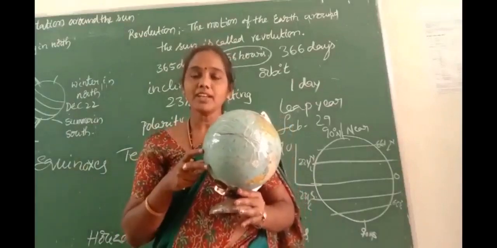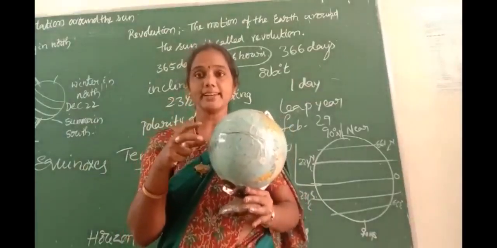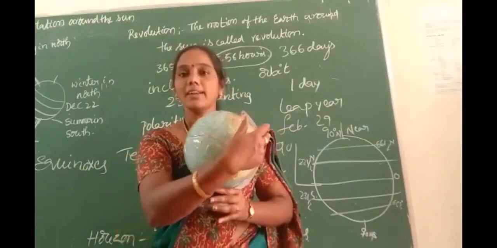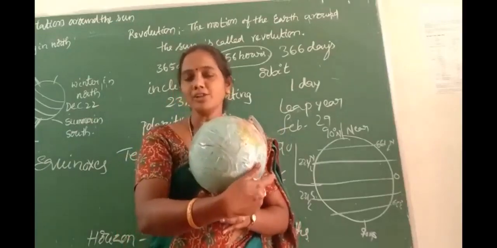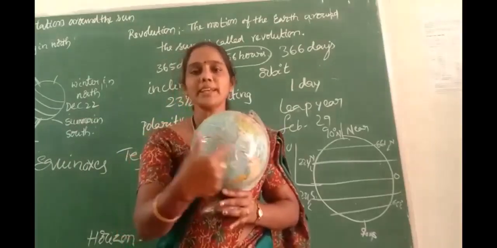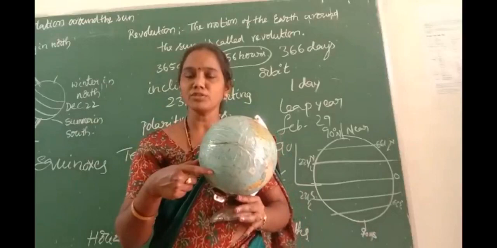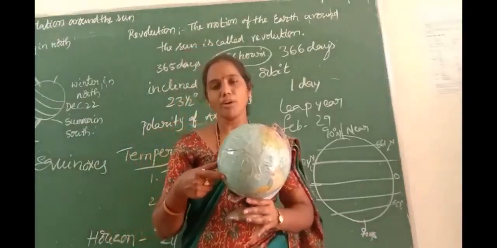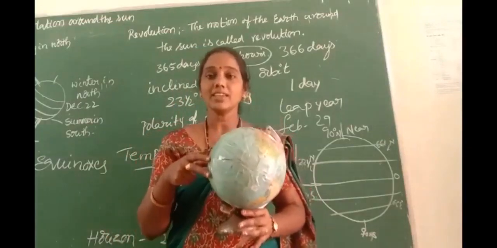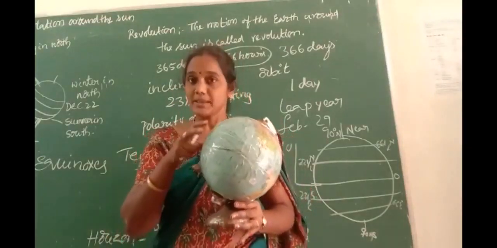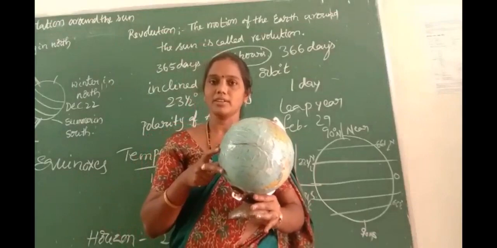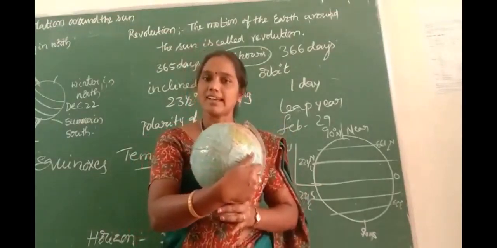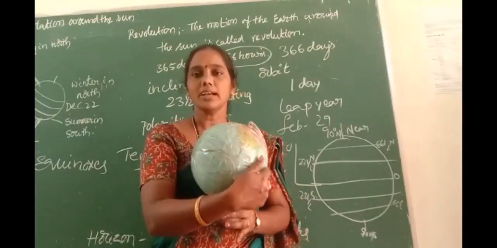Half of the earth would face the heat and light in front of the sun. This part is too hot and the remaining part is dark and too cold. These two places are not comfortable for life. There would be no living microorganisms, so the earth will be lifeless. Some part of the earth is very hot, which is not comfortable for life, and some part is dark and cold, which is also not comfortable.